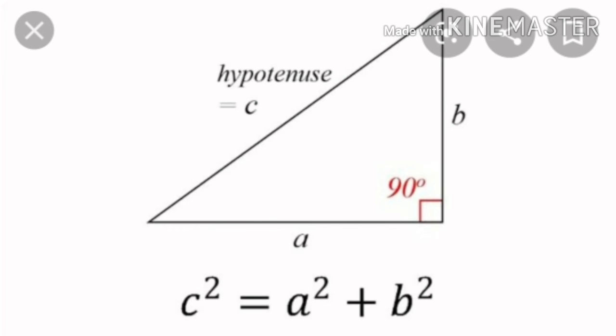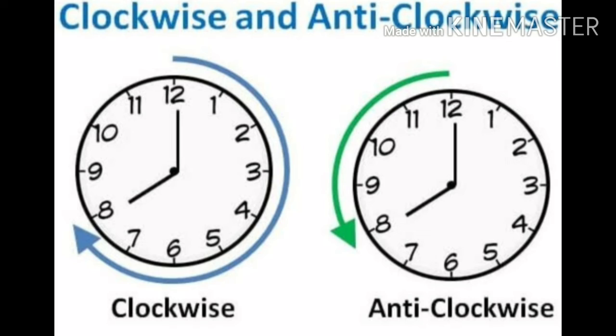We can also move in angular way or linear way. Now, in angular way, we can move clockwise or anti-clockwise. We all know what is clockwise. Clockwise is the direction in which our clock moves from north to east, east to south, south to west, and west to north. And anti-clockwise is the direction opposite to the direction in which our clock moves, that is from north to west, west to south, south to east, and east to again north.